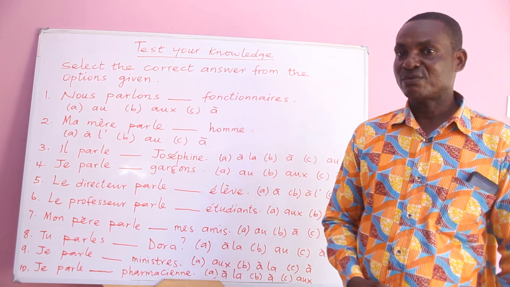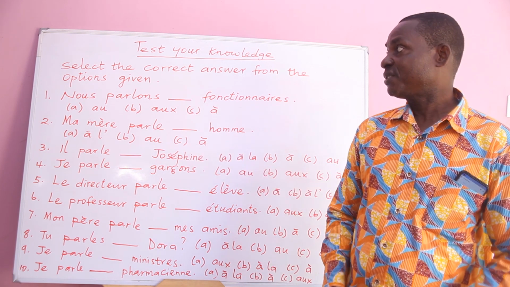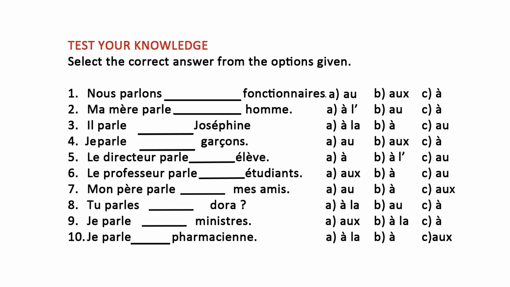So when we come to the board, the first sentence, the instruction says select the correct answer from the options given. Now when we come to number 1, it says nous parlons tiret, that is dash, fonctionnaire. Nous parlons tiret fonctionnaire.